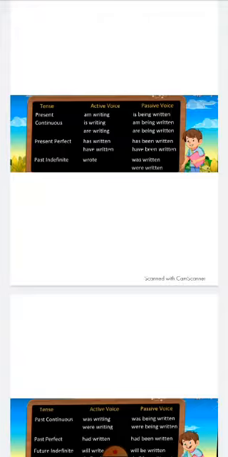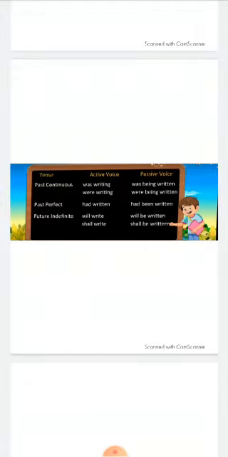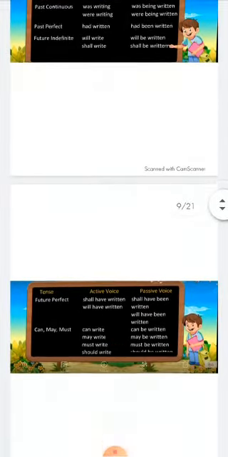Then past indefinite, we always use the second form of the verb, and it will change into was written, were written. When we change the sentence into passive voice, we use the third form of the verb. Then in past continuous, was writing, were writing, and in passive voice it will become was being written, were being written. Then in past perfect, had written, it will change into had been written. Then in future indefinite, will write, shall write, it will become will be written, shall be written.